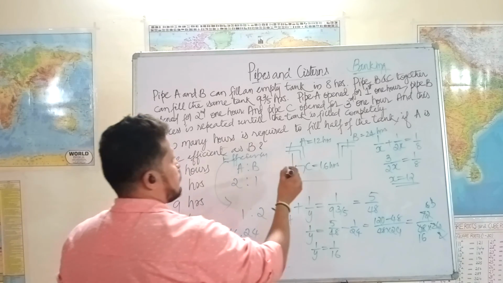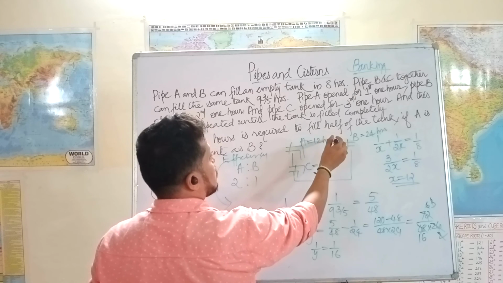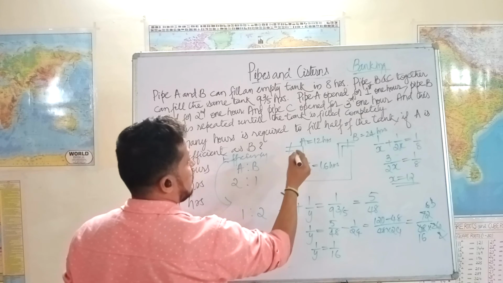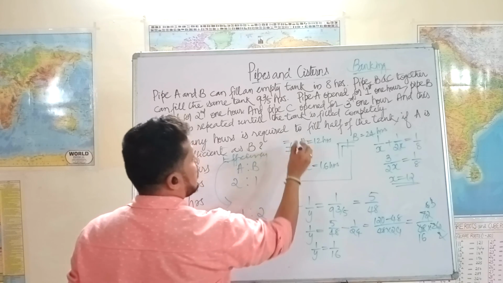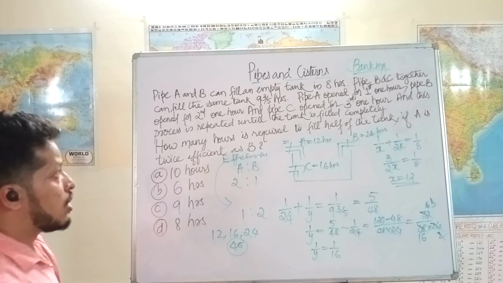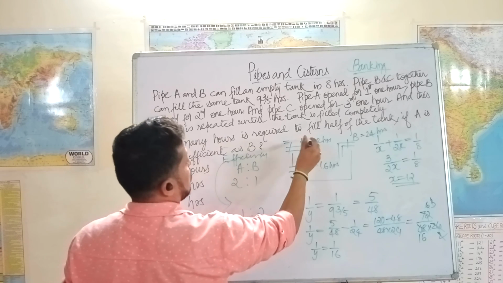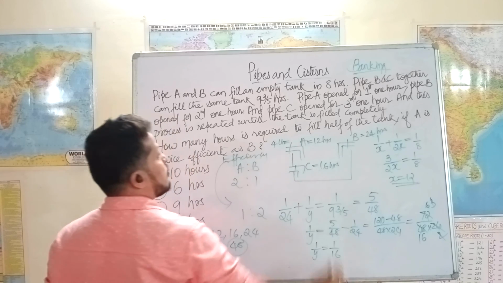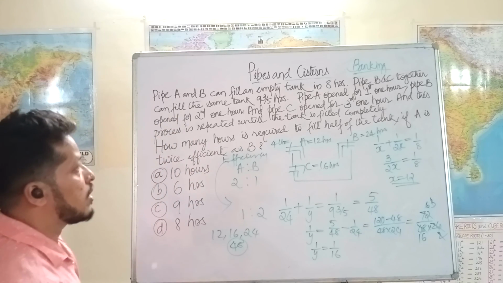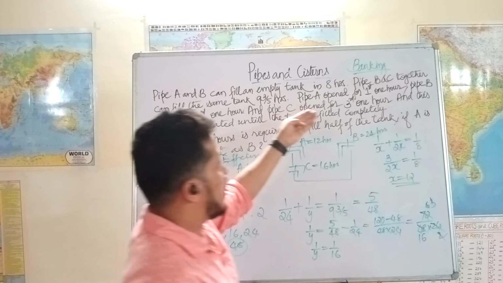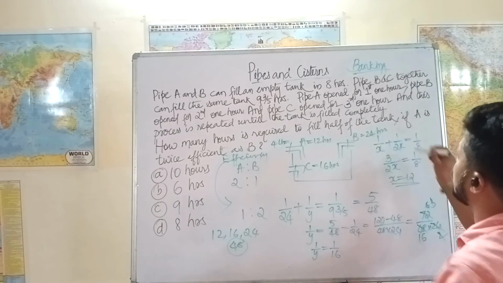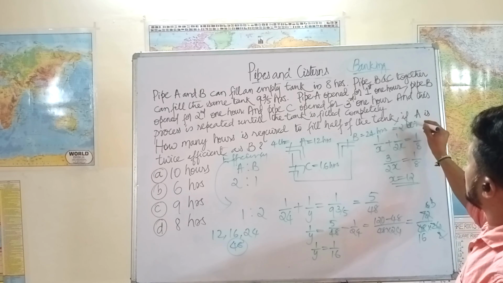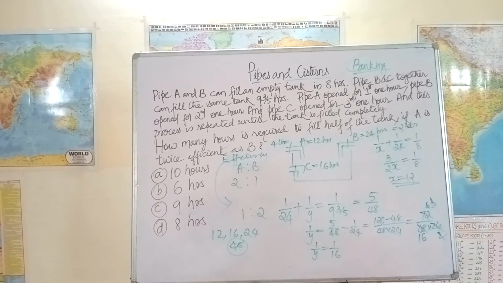Then if A can fill 48 liters of tank in 12 hours, that means A can fill every hour how much? 12 4s are 48, so 4 liters per hour. A fills 4 liters per hour, and B fills 48 by 24, which is 2 liters every hour.